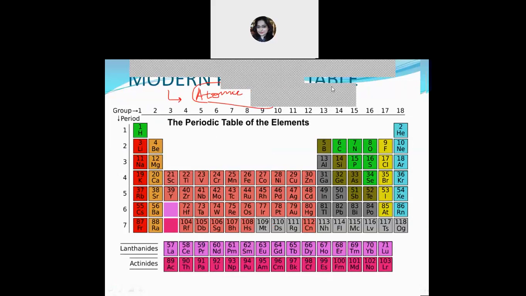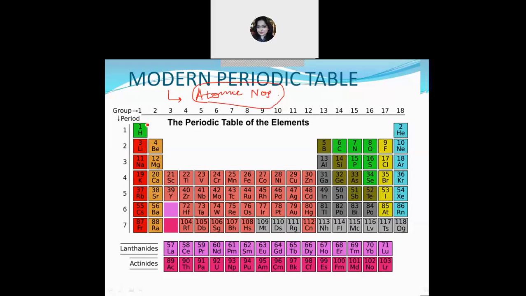Students, you can see here that the modern periodic table has 18 vertical columns, and they are known as groups. They are arranged from left to right in the order 1A, 2A, 3B, 4B, 5B, 6B, and so on.